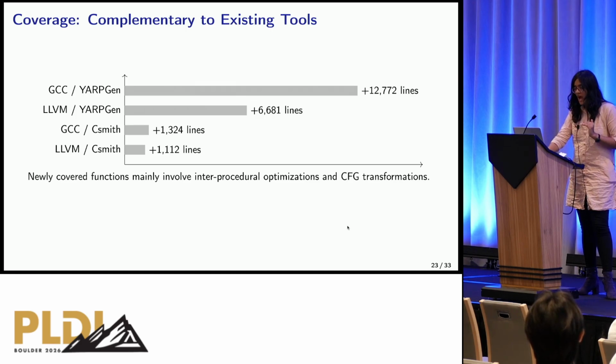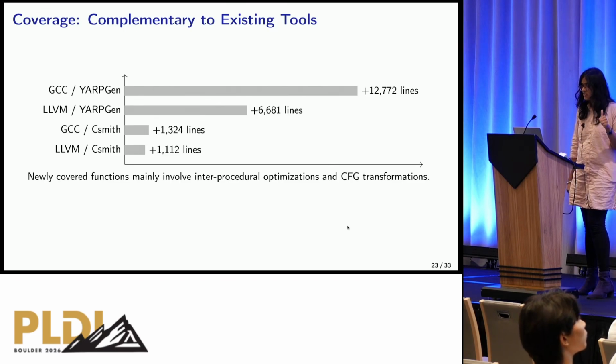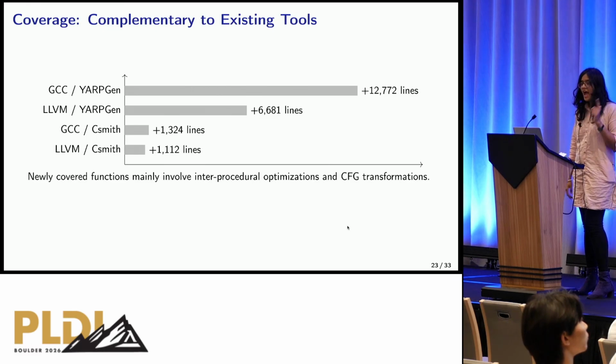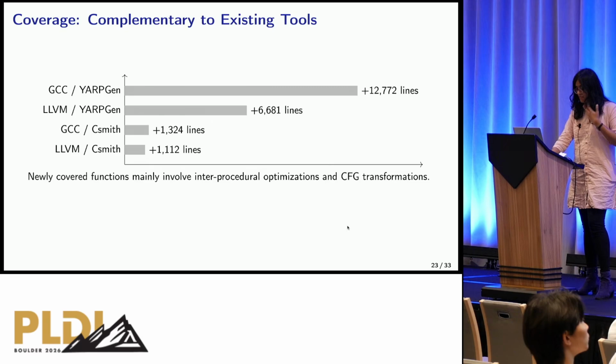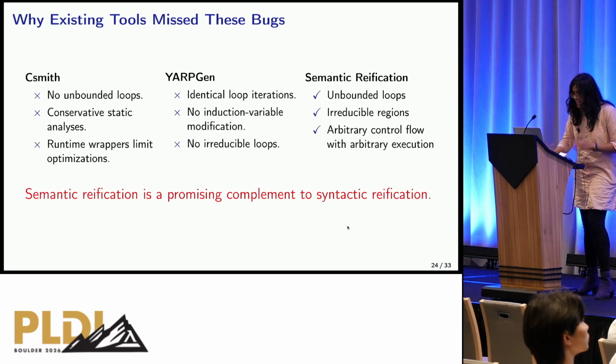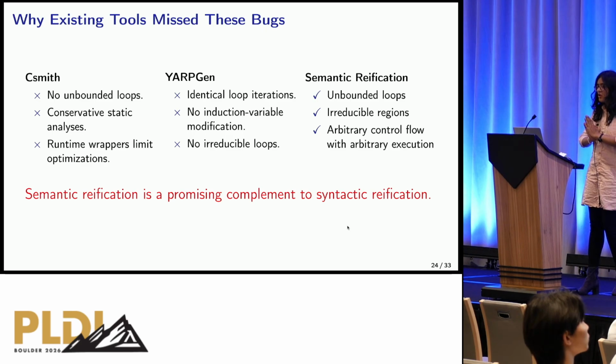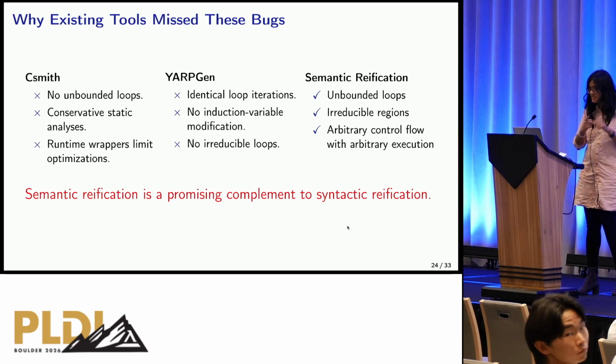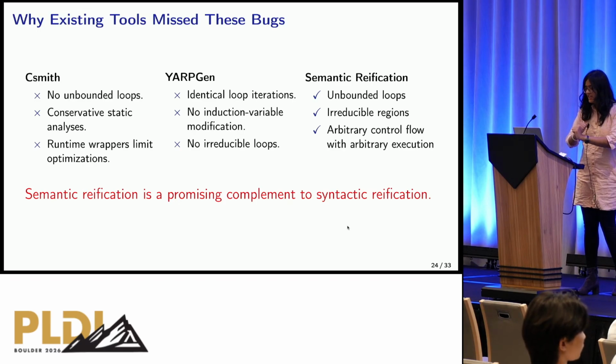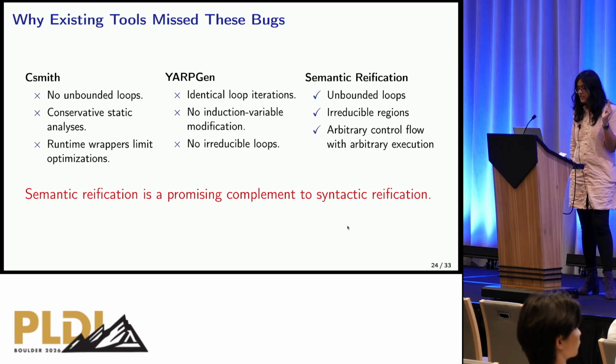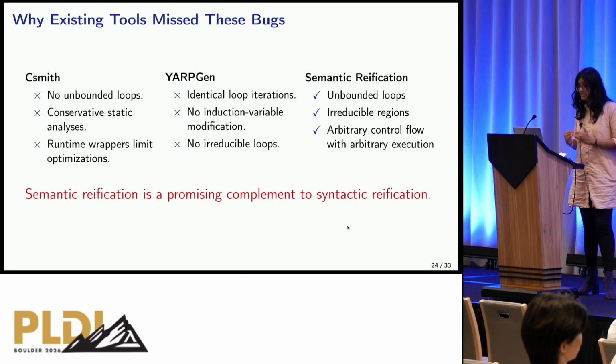Now, the coverage that we have is complementary to existing tools. You'll see that newly covered functions mainly involve inter-procedural optimizations, shout out to peephole rewrites, and CFG transformations, which is something that we claim as our own unique contribution. The reason existing tools missed these bugs was because they were a little conservative with the static analysis, runtime wrappers, no irreducible loops, and identical loop iterations. What we provide uniquely is arbitrary control flow with unbounded loops and irreducible regions. This is what makes me believe that semantic reification is a very promising complement to syntactic reification and has great probability and propensity of catching bugs which syntactic reification has not caught yet.